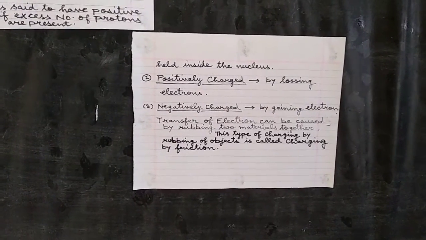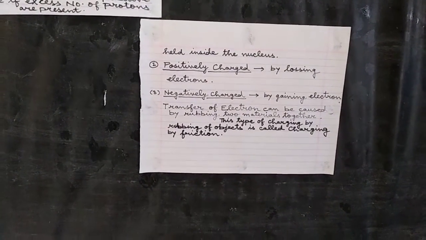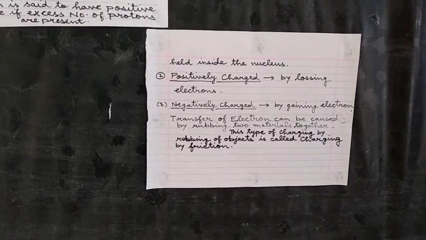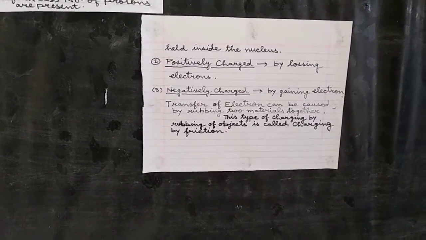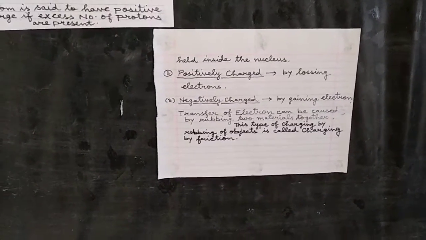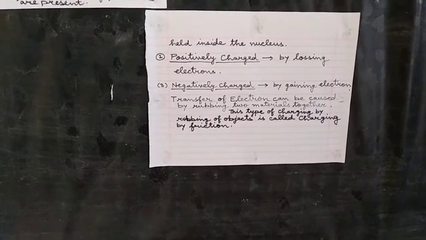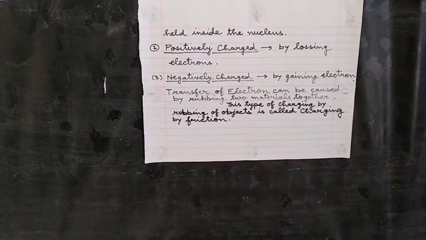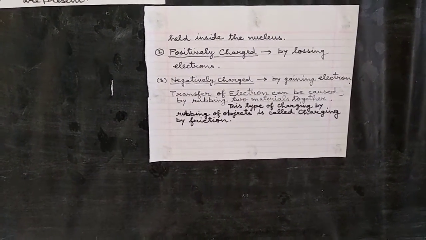Next topic is that these electrons can be transferred by rubbing two materials together, and this type of charging of the atoms by rubbing of objects is called charging by friction.